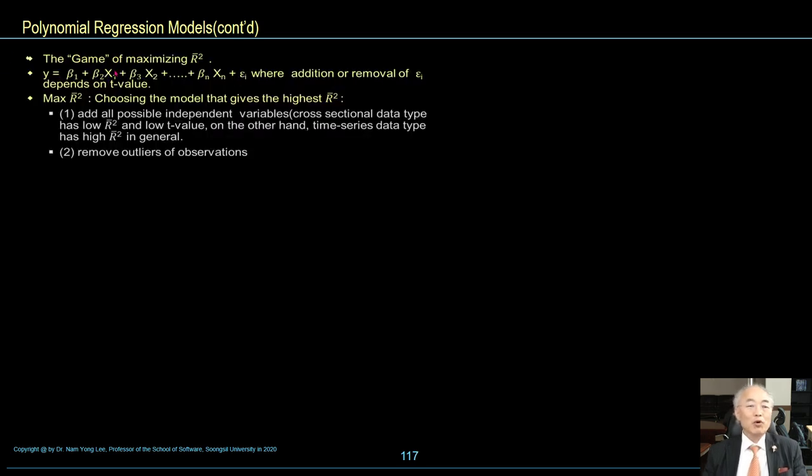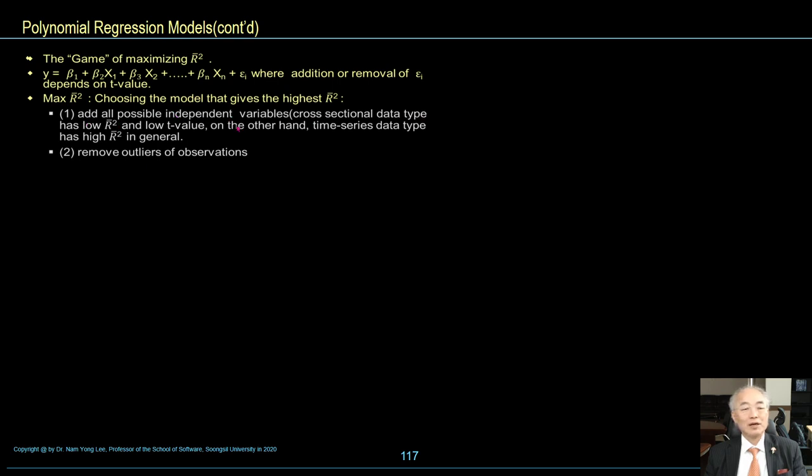The game of maximizing R square: y is equal to b1, b2, x1, b3, x2 plus so on, where addition or removal of a variable depends on the t-value. Max R square means choosing the model that gives the highest R square across all possible independent variables.